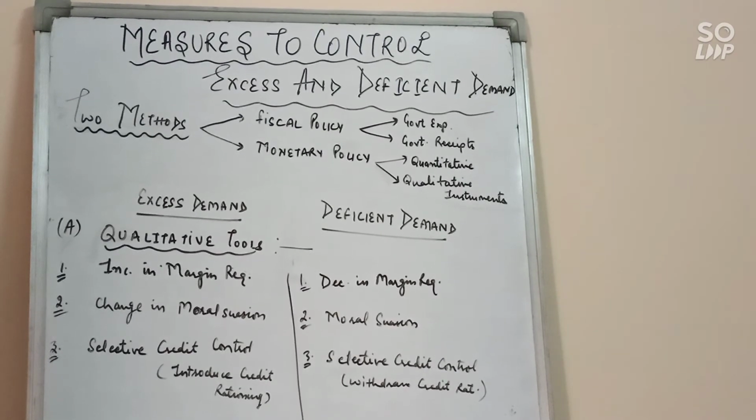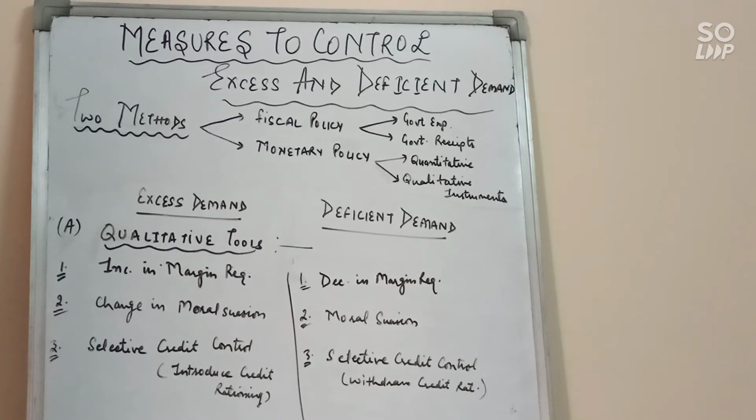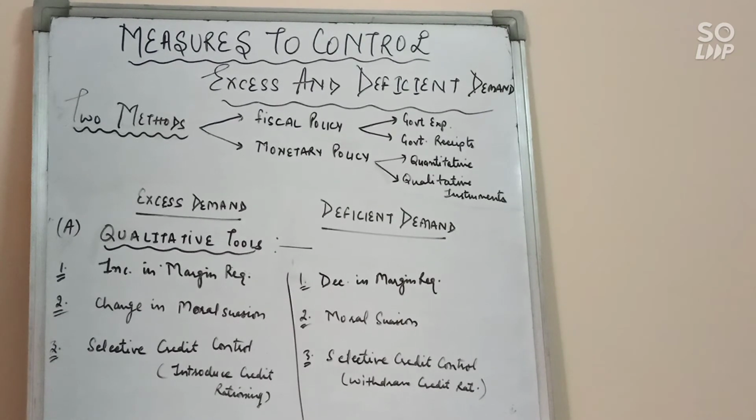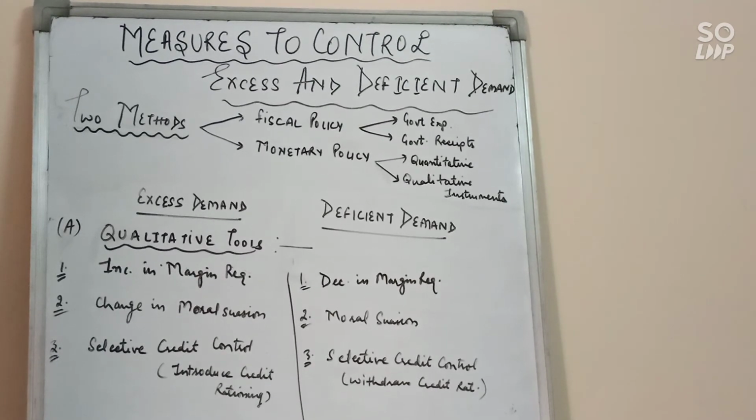Second, change in moral suasion. So here the central bank will give advice to commercial banks to discourage lending. Lending should be less. So in case of excess demand, the central bank will advise not to give more credit, to control the money supply in the economy so that aggregate demand can be controlled. And in deficient demand, again this can be used as a tool, where the central bank will advise giving more and more credit to the people. They will encourage lending so that there is more flow in the economy and aggregate demand can be increased.